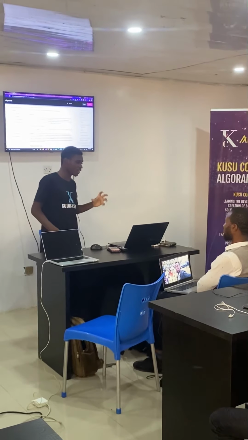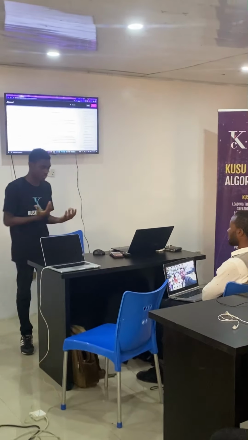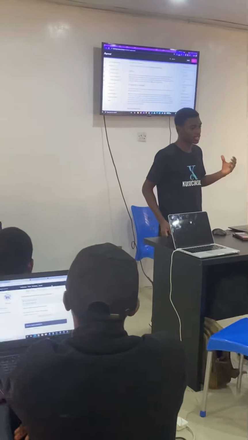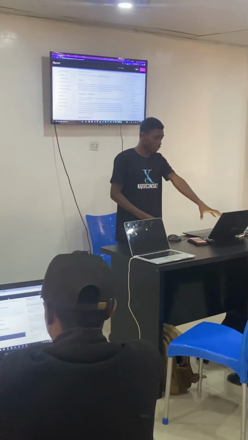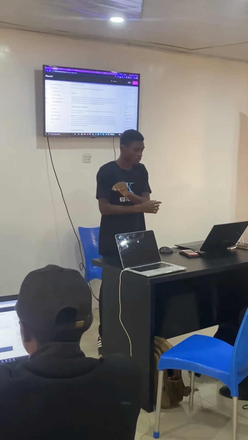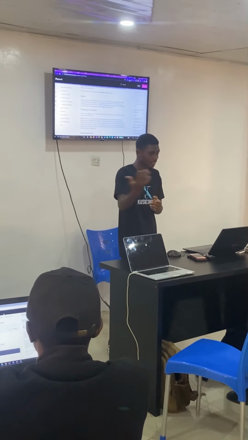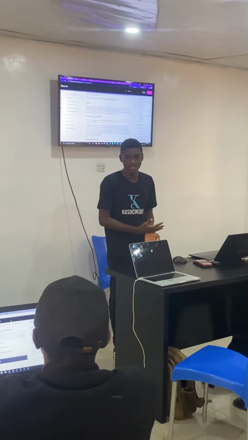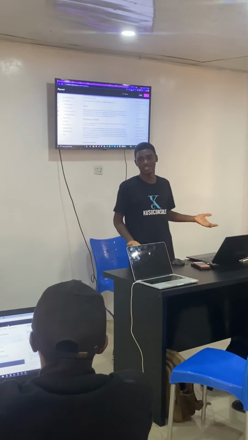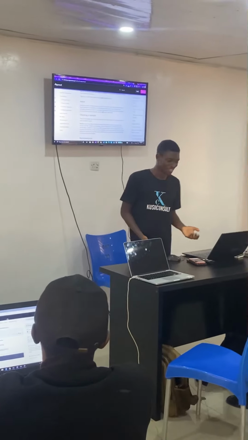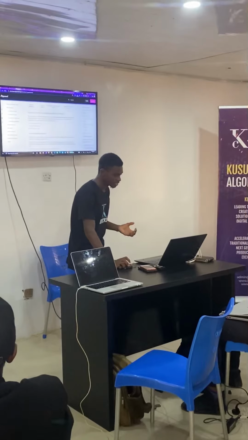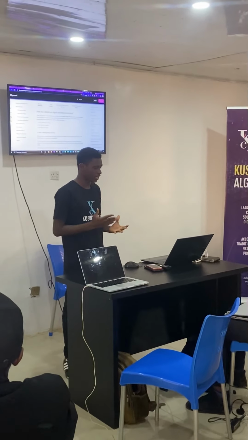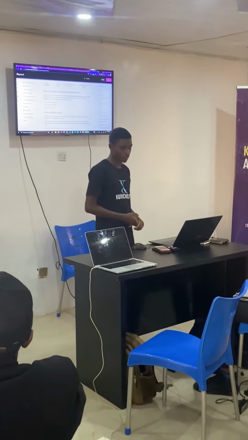Now on the mainnet, unlike betanet and testnet, you deal with real funds. If you move to the mainnet, that's when you start doing real transactions with real entities. Everything that we've done here so far has been on the testnet. So if I go here to the Algo dispenser and dispense funds into our account address, on the mainnet you can't do that. It's like giving out free money. You need real money to do that. So that's how we get to use the Algorand protocol to perform transactions.